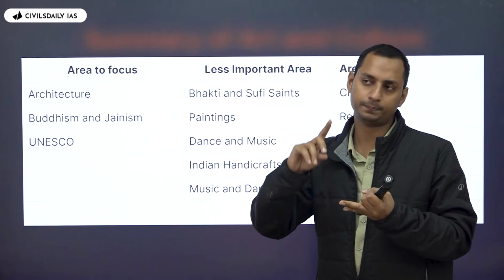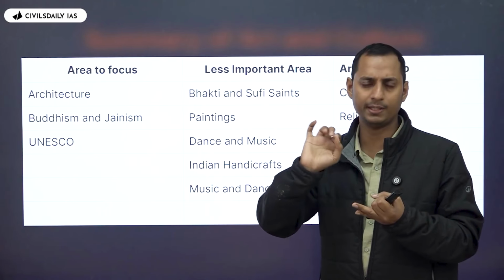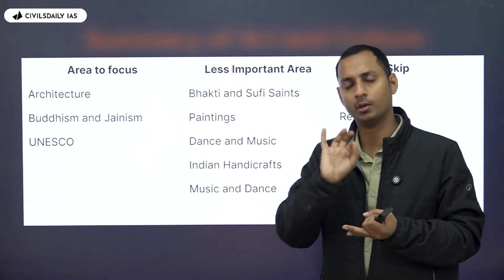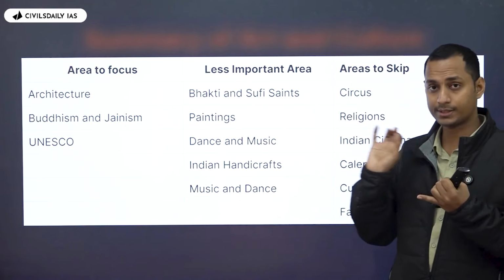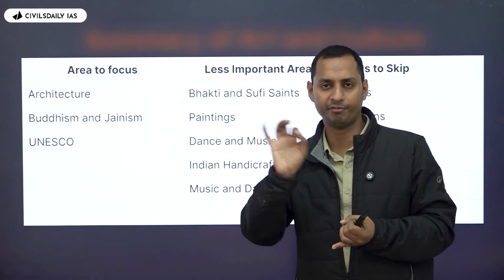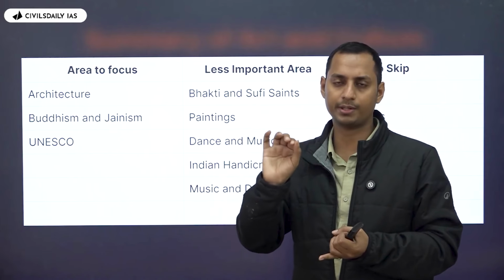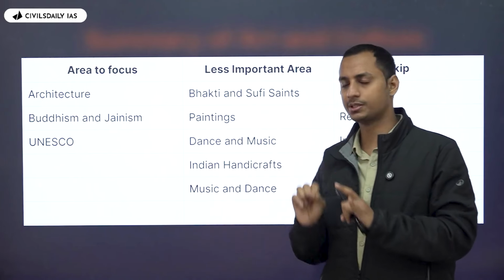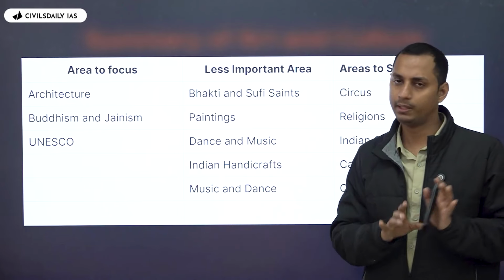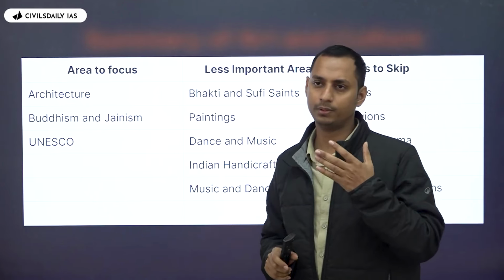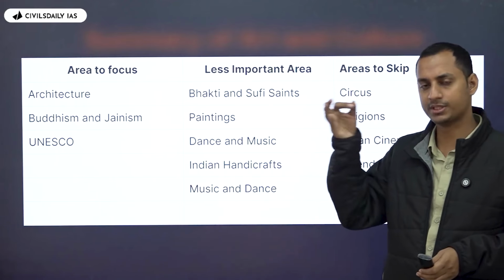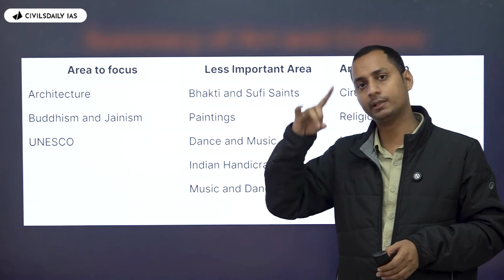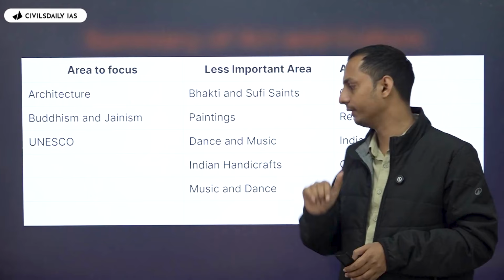In case of Rajasthani paintings, just a very basic information, and also the 10 most important paintings in India. Dance and music, classical dance, dive a bit deeper, the founders and evolution, the rest not needed. Folk dance, just the state is enough. Music, in my opinion, you can completely ignore. No need to dive very deeper with respect to music. First reading you can do, from the second reading you can ignore. If anything comes in the current affairs, you can read that.